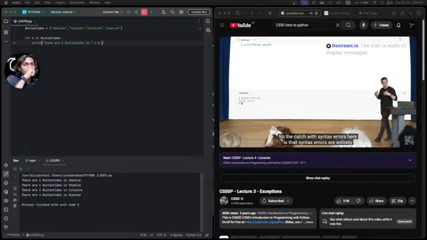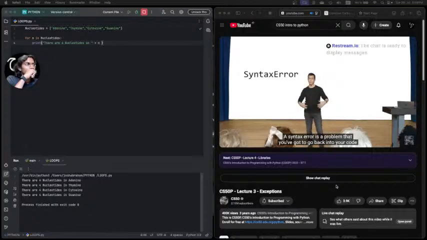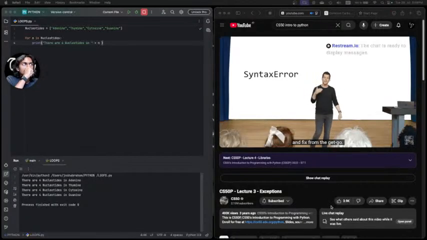So the catch with syntax errors here is that syntax errors are entirely on you to solve. A syntax error is a problem that you've got to go back into your code and fix from the get-go. You can't just hope that it's going to resolve itself or expect that other parts of your code will catch it for you. Syntax errors just must be fixed.